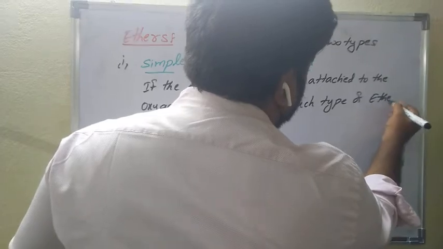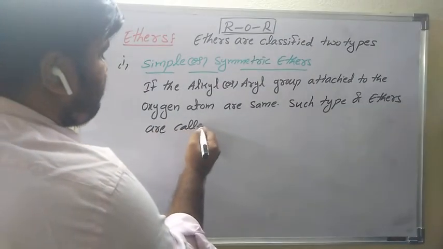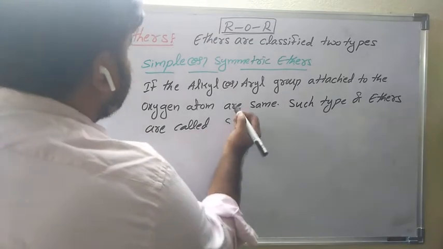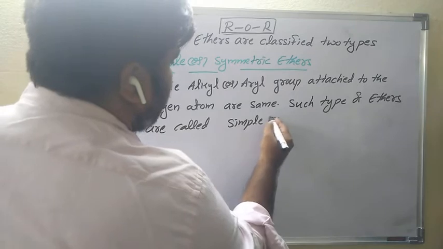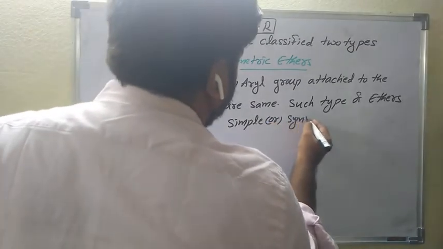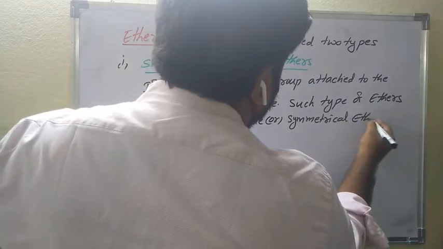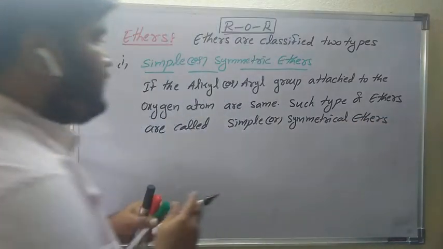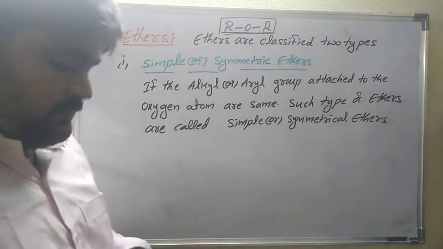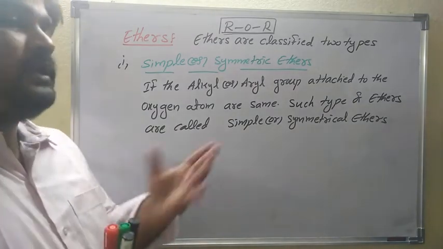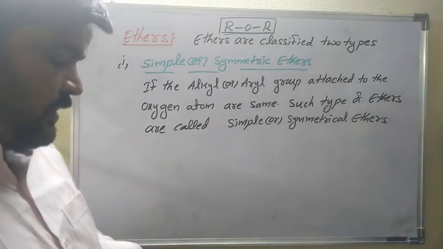such types of ethers are called simple or symmetrical ethers. If the alkyl or aryl groups attached to the oxygen atom are the same, for example, you can take an example where the oxygen atom is attached to the same group.